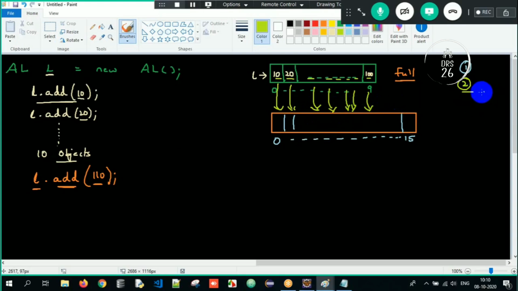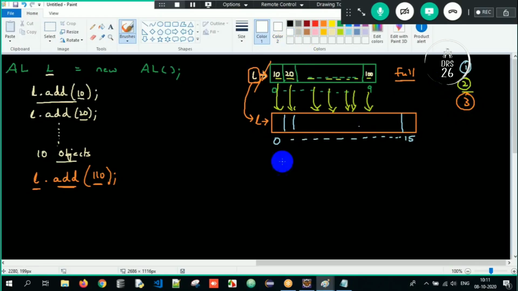Step number 3 is that the reference which was pointing to the old array gets dereferenced, meaning it loses its connection and starts pointing to the newly created array. These are the 3 steps that happen internally when you add an object to a full array list.